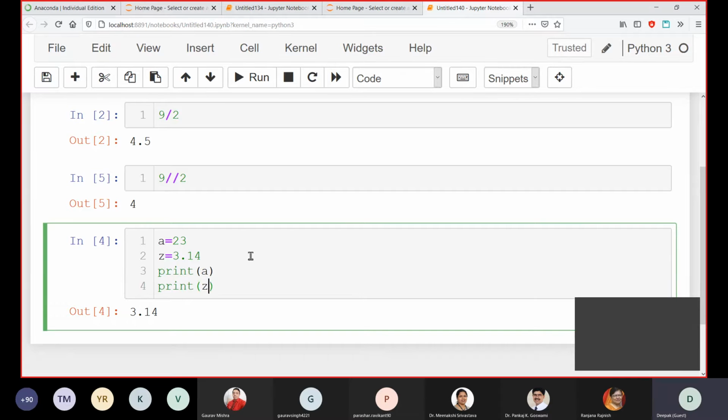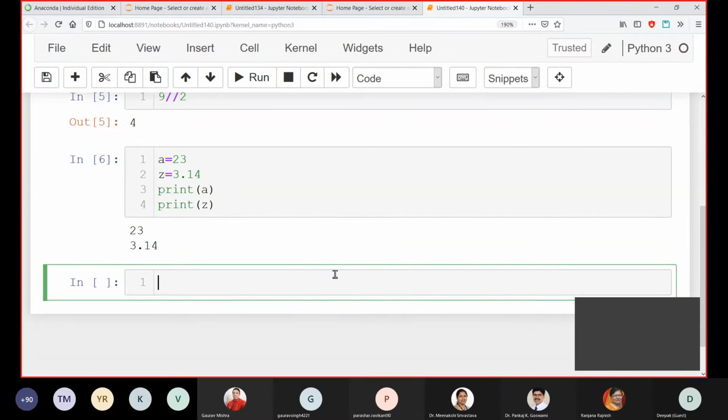Now both will be printed. I think this is easy, and now everyone can move to Jupyter Notebook instead of using Colab. So we can do all the things which we have done on Colab on Jupyter Notebook also.